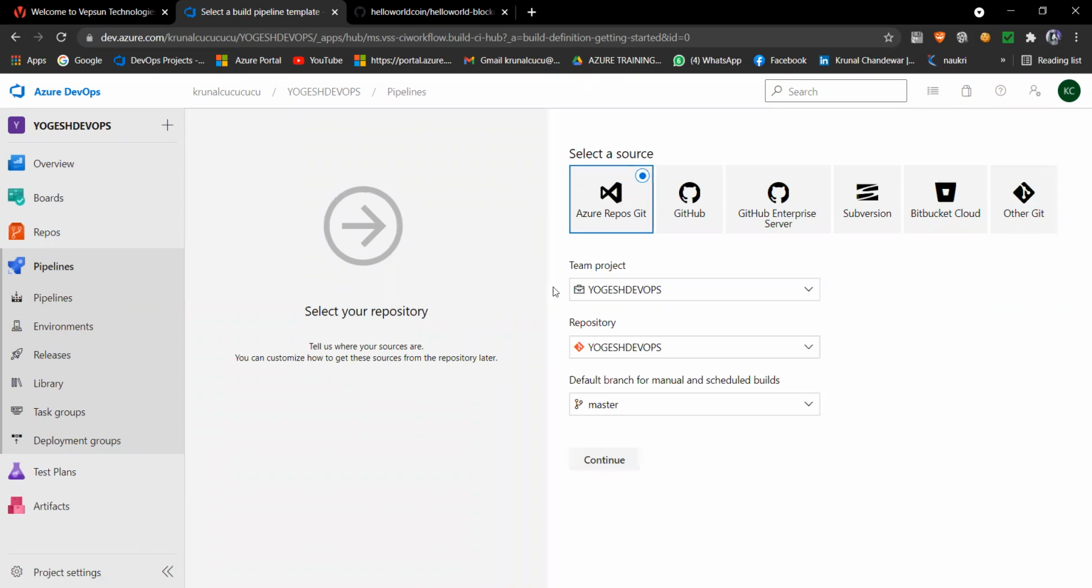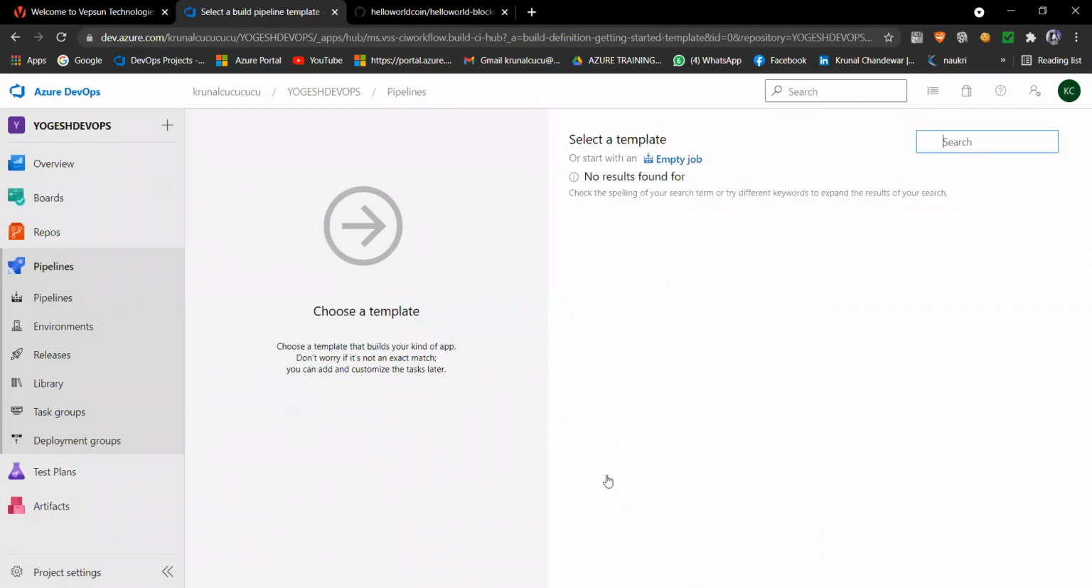Okay, so we came here now. Azure Repos Git is selected. You can even go for GitHub, GitHub Enterprise, Subversion, Bitbucket, and other Gits, but we will go with this one only. Our project is Yogesh, and we use the Yogesh DevOps repo, and we are going with the master branch, as I told you initially. Now we will press continue.